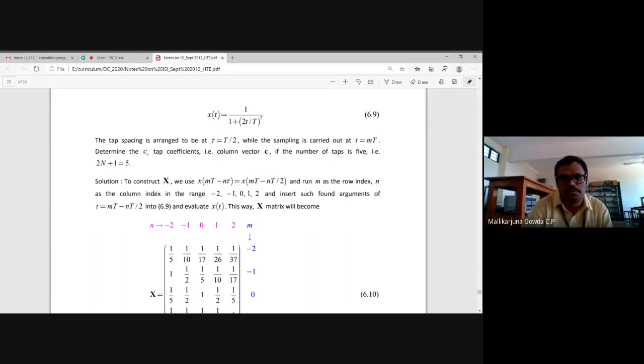Yes, it is homework for you people. If you understand this, I don't think you will get this much clarity from anywhere else. I assure you. I said n is my column index and m is my row index, right?